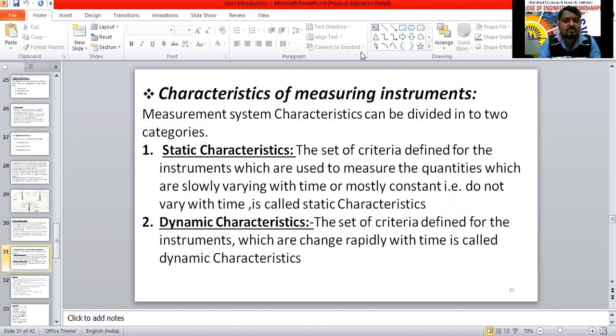That one we are understanding, you people, which do not vary with time is called static characteristics, and which vary rapidly with time has dynamic characteristics. We are going to tell that one.